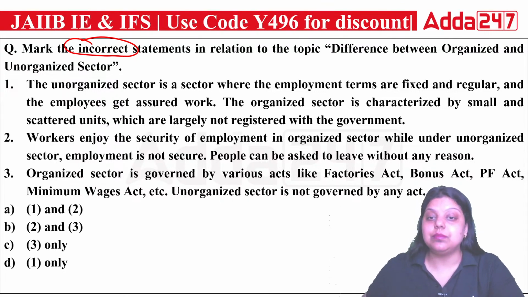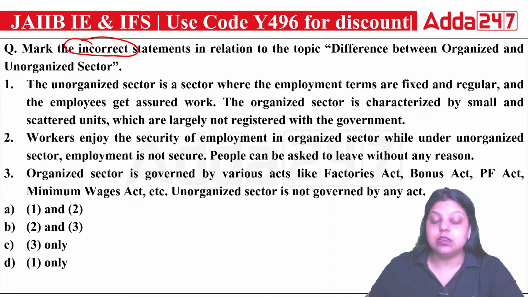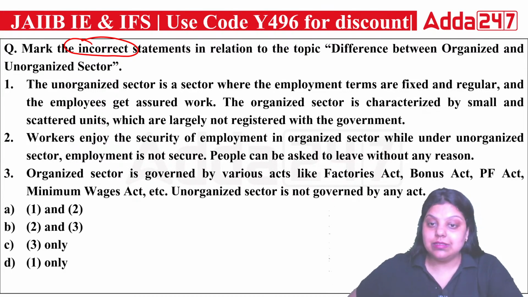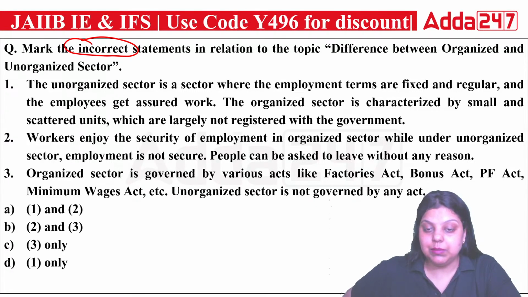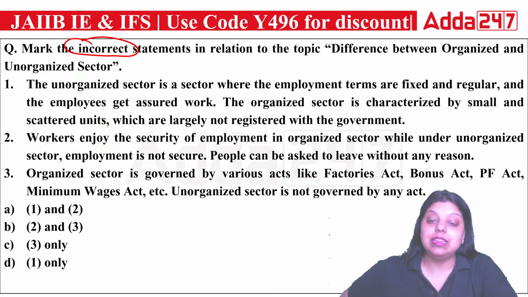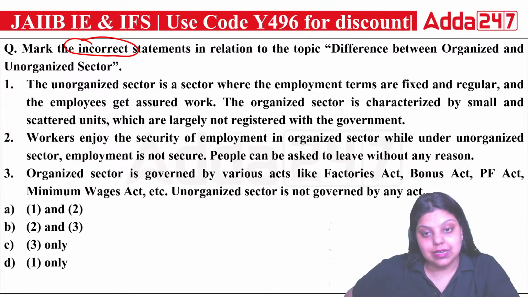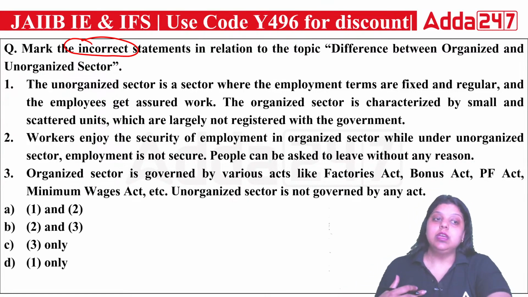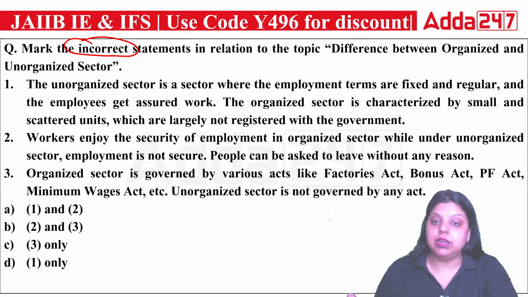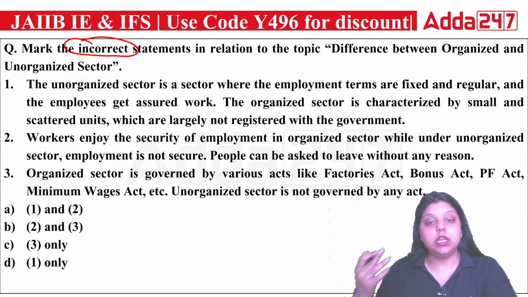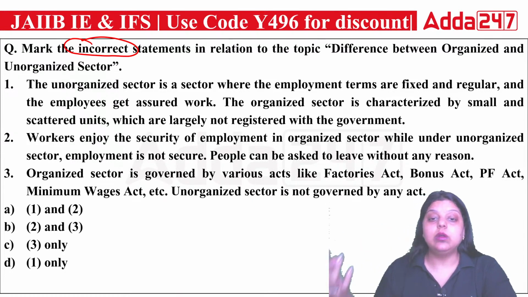The government is supervising that sector, and government acts and laws apply to it, in which all the terms are fixed for the employees. They get a certain salary increment in a certain period of time, and they get assured work. That's the organized sector. The unorganized sector is not registered with the government, does not follow any act of government, and does not get assured work.